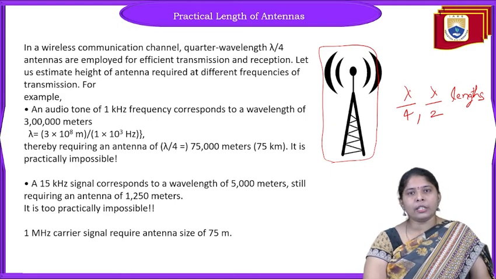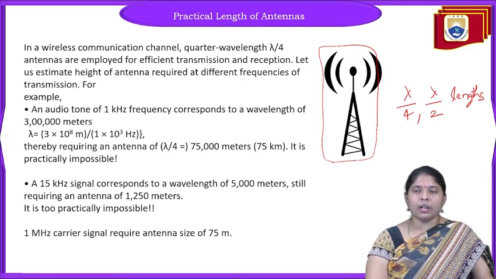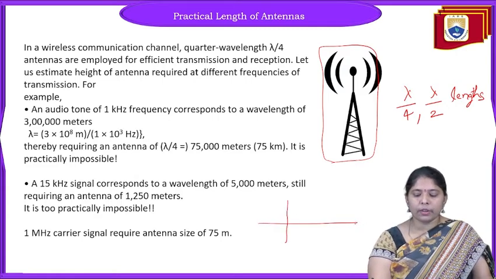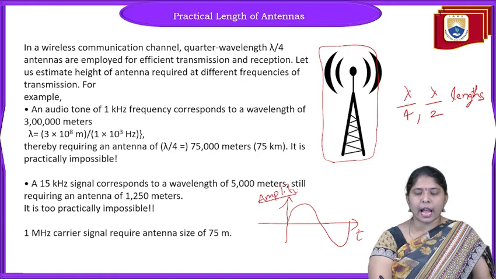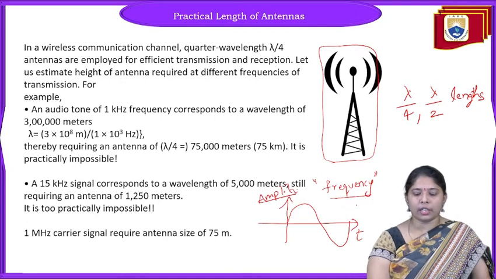What is lambda? Lambda is called the wavelength of the signal. How does lambda relate to the frequency of the signal? If you take a signal with time on the x-axis and amplitude on the y-axis, it has characteristics. Amplitude is one characteristic, and the more fundamental characteristic of a signal is frequency. The information lies in the frequency of the signal.